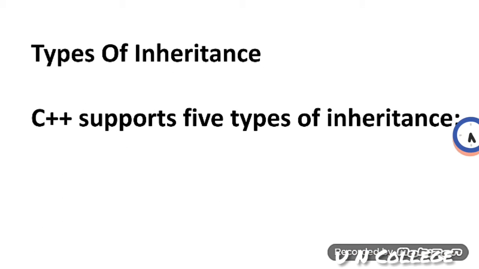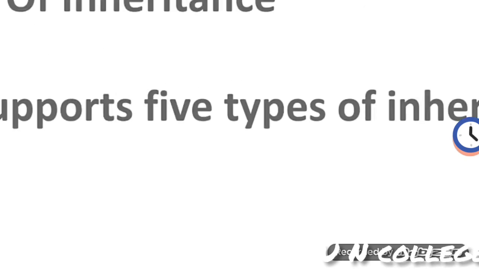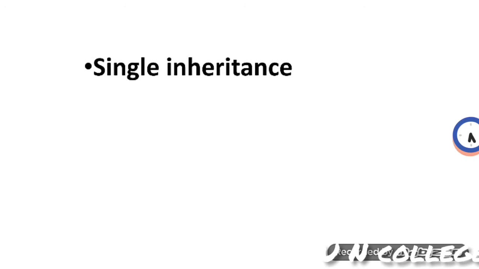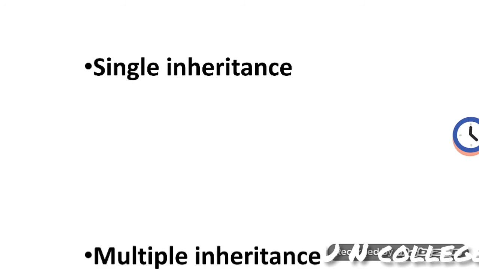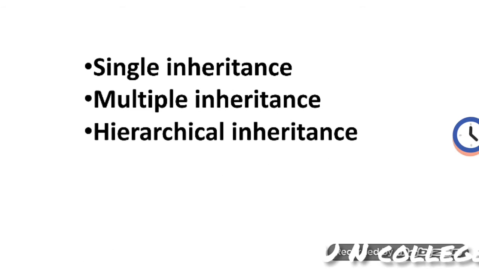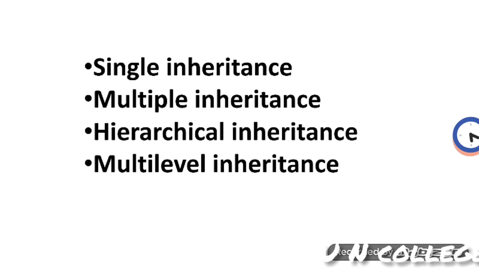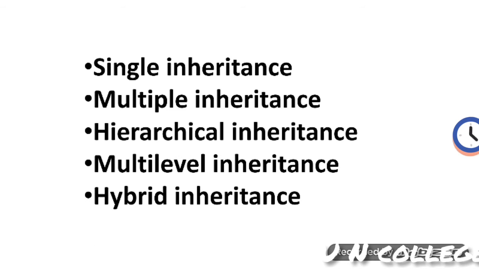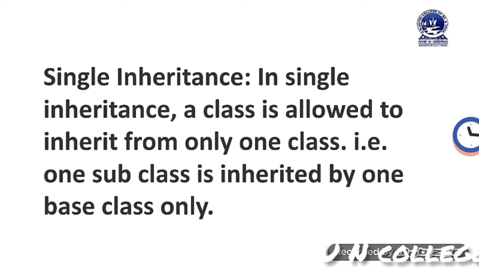C++ supports 5 different types of inheritance. What are those? First one is single inheritance, next one is multiple inheritance, then hierarchical inheritance, then multi-level inheritance, hybrid inheritance, etc. We will discuss one by one. First of all, we will discuss single inheritance.